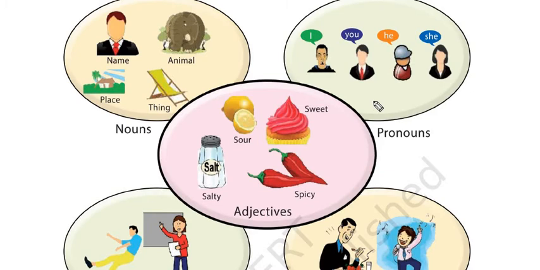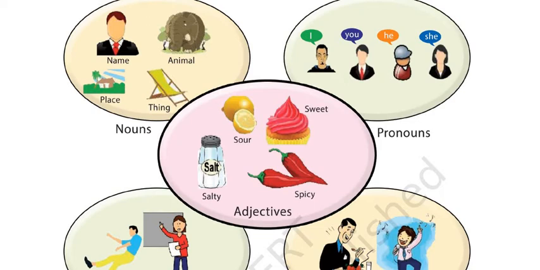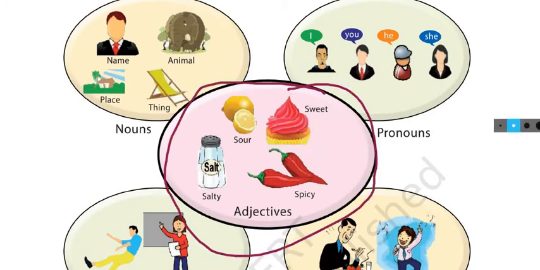Now to replace a noun, suppose Rajesh. Okay, now Rajesh is a good boy, he is very intelligent. So it is replacing the noun, so it is a pronoun. He, she, you, I, all these are pronouns, right? Now next is adjective. Adjective, you can see salty, spicy. You are saying the quality of something. This is the taste, this is sour, sweet. You are telling the quality of something, right? That is the adjective. Okay, these all are adjectives.